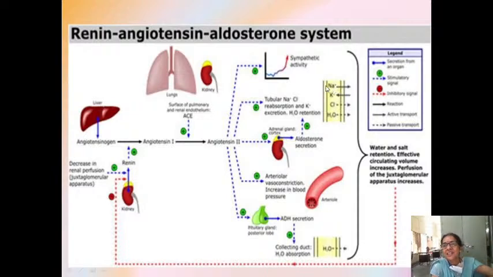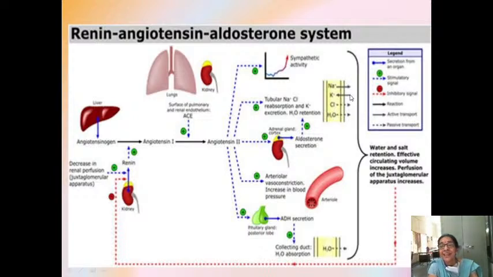Kidney have all this juxtaglomerular, part of this nephron. So they are acting on it so that sodium and water are reabsorbed. Sodium, water, chloride are reabsorbed. It is not leaving the kidney. From the nephrons, it is all getting reabsorbed into your blood vessels.